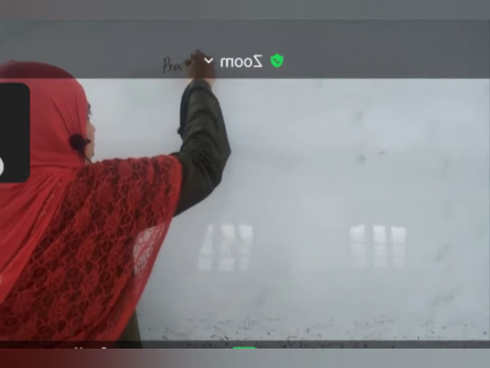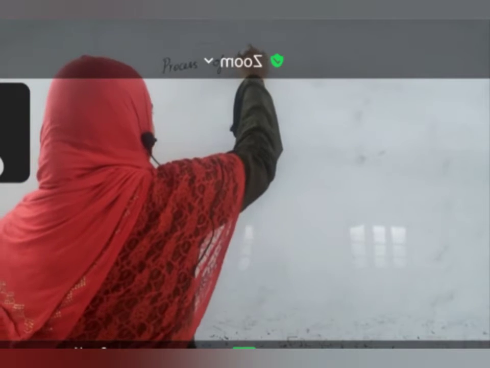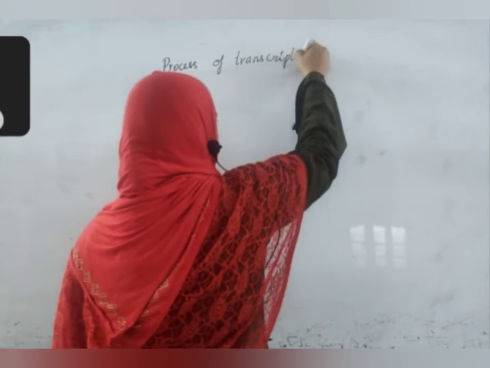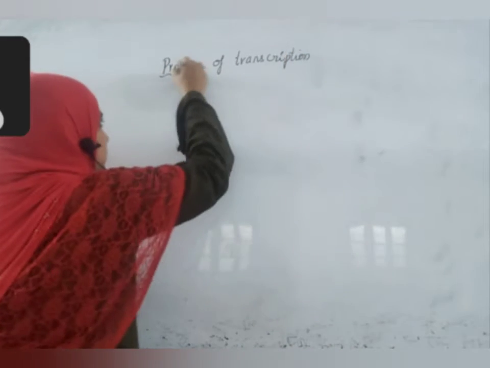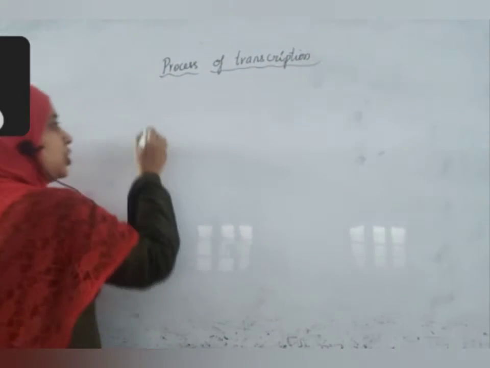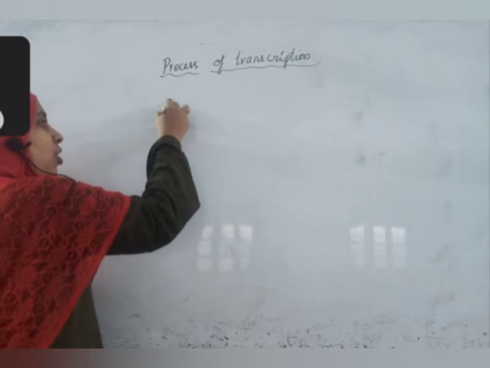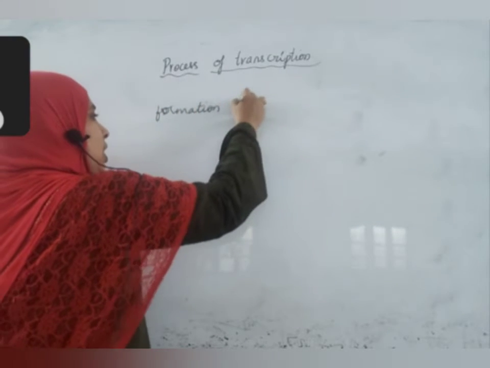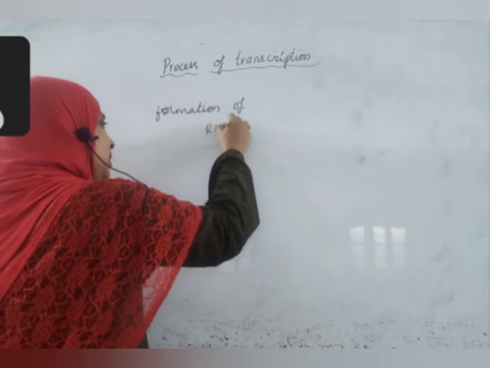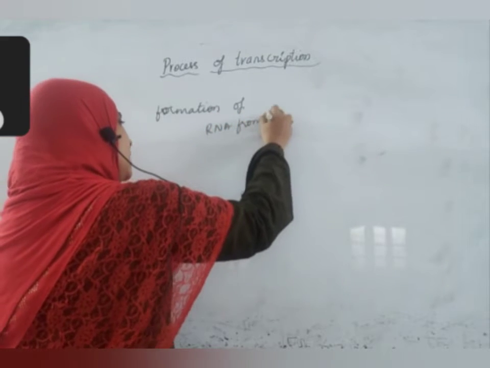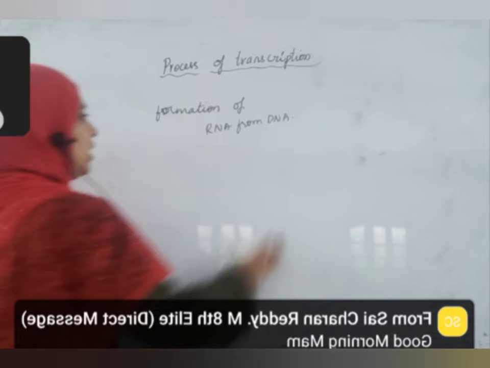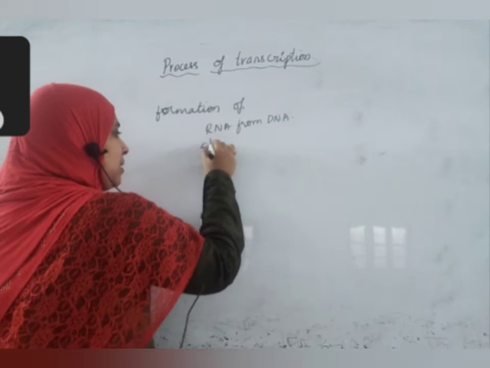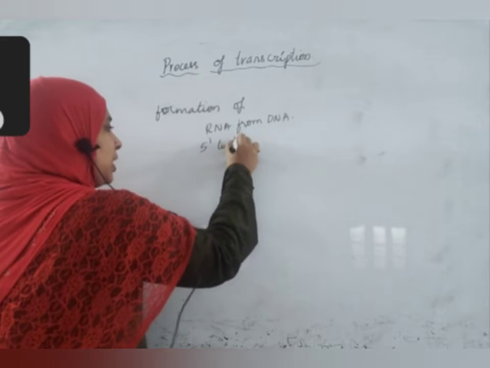Process of transcription. What is transcription? Formation of RNA from DNA is called transcription. And RNA transcription occurs from 5' end to 3' end.